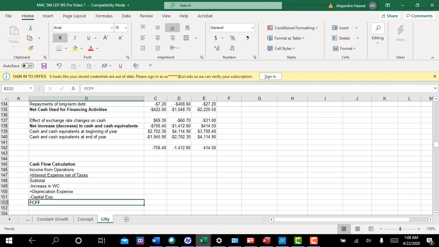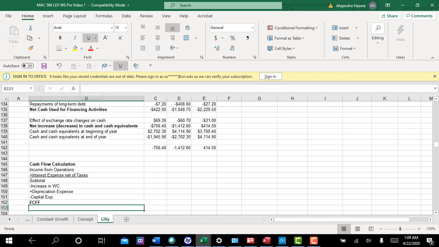Now, this is an important concept here because we're going to have two levels of free cash flow. What we've been using in the class is free cash flow to the firm. Free cash flow to the firm is the cash flow after you're meeting your growth needs, there's your capital expenditures, that is available to pay both interest and dividends. In a way, it goes hand in hand with return on assets, return to all investors. This is the cash flow which is available to both creditors, interest, and stockholders, dividends.